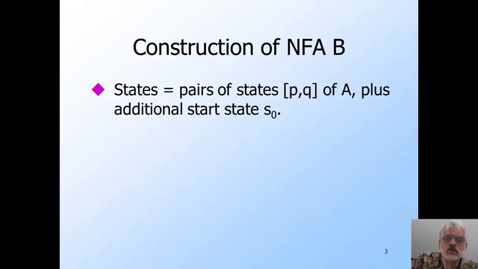First, the states of B are pairs of states of A, plus an additional state S0, which is the start state of B. B starts out in S0, makes one epsilon transition, and from then on never returns to S0. And after that, B will always be in a state that is a pair, PQ, of A states, and furthermore, it will make no more epsilon transitions.